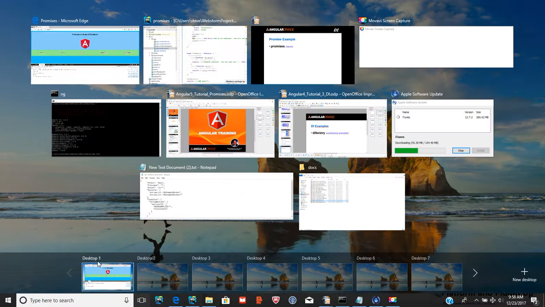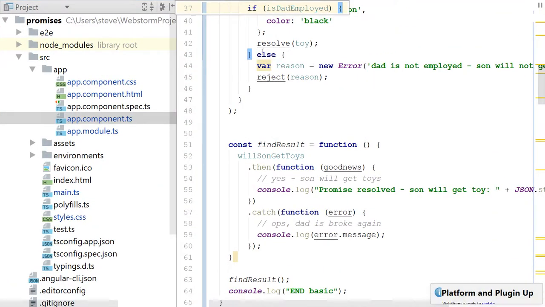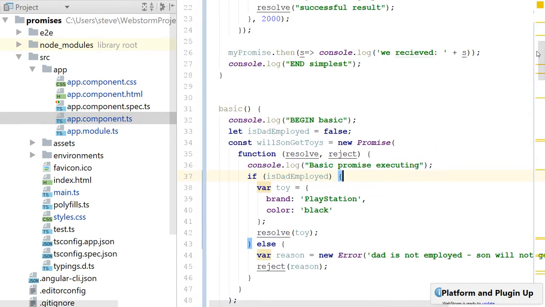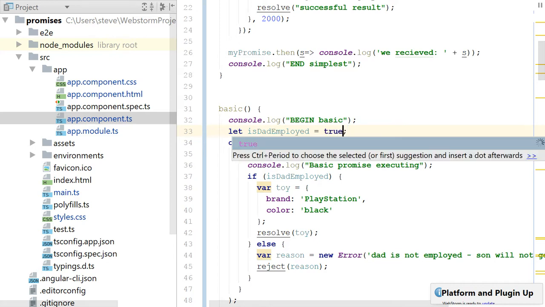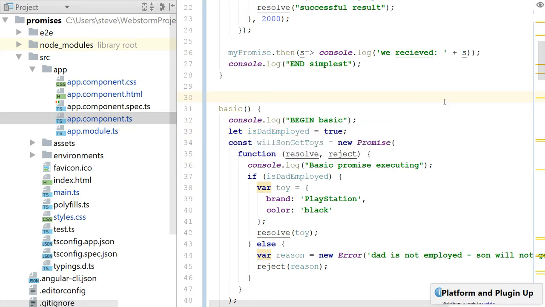So let me just go back once more and revert this back to the way I want it before I leave this example. Notice that could be a dynamic value, right? If we're calling a web service, we want to make sure the data is there and we get a successful result, or did an exception get thrown, in which case we're going to reject the promise. So there are other scenarios here. The dynamics of the data is really important to understand.